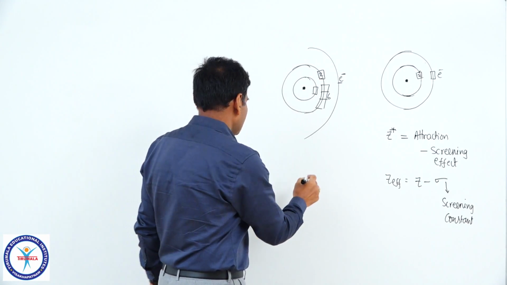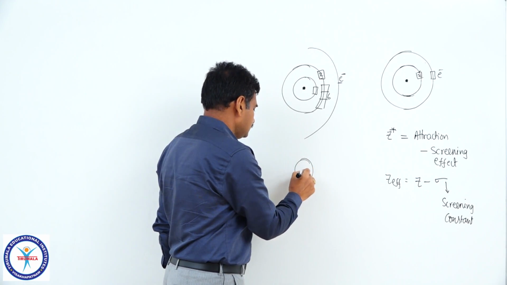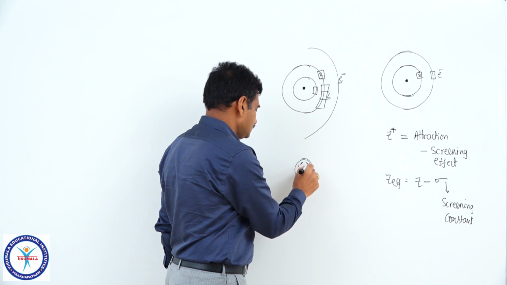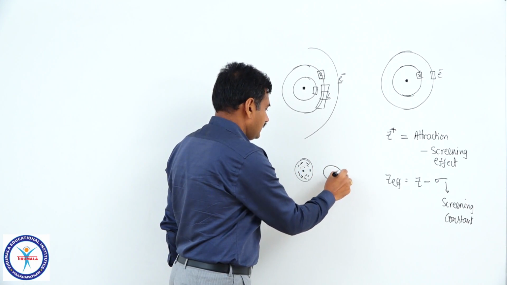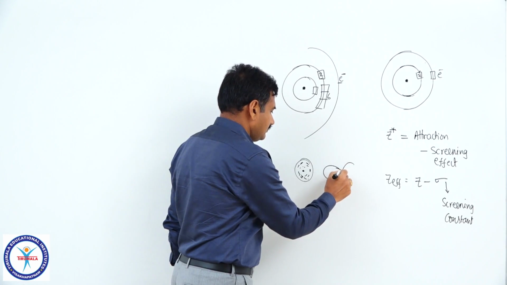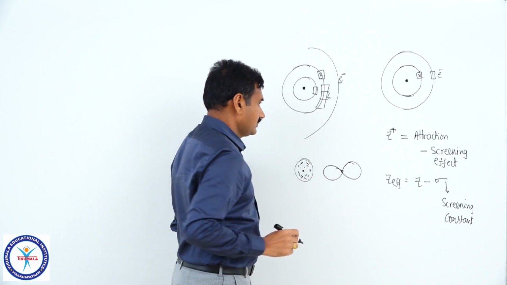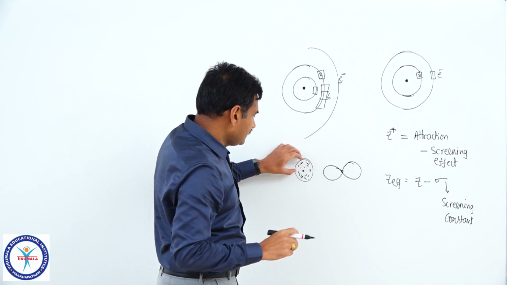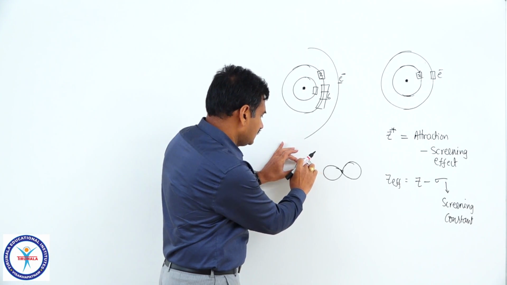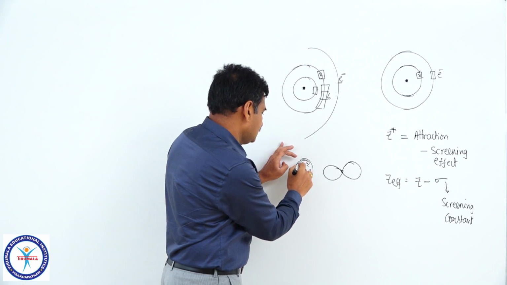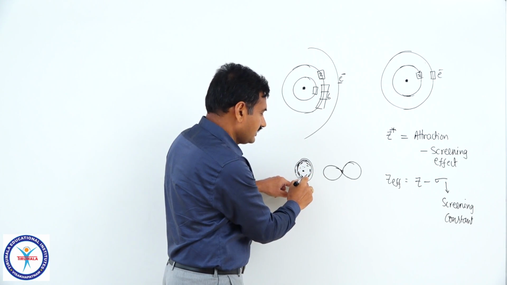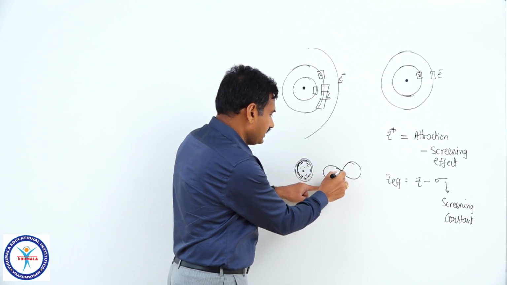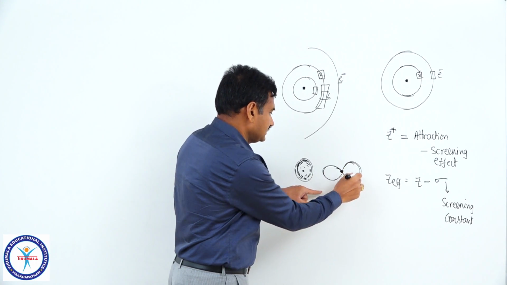The s orbital has a spherical shape, and the p orbital has a dumbbell shape. In the s orbital, the electron cloud covers only this region, whereas in the case of the p orbital, the electron cloud covers this entire region.